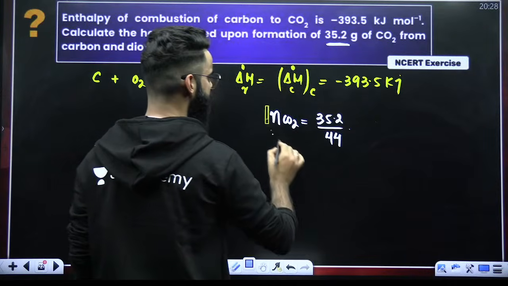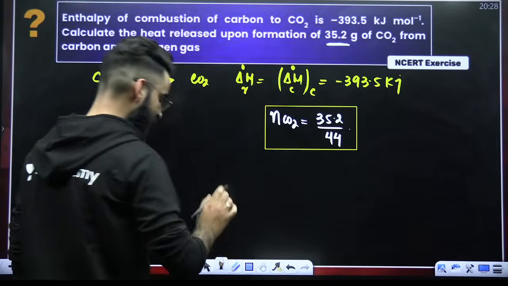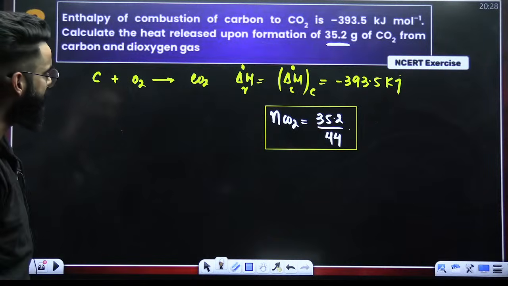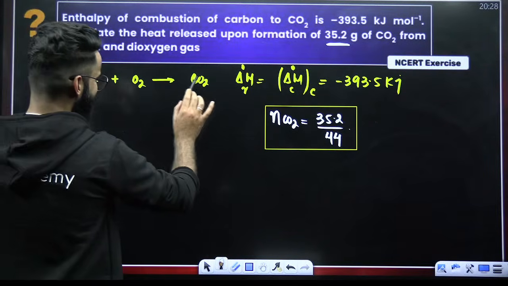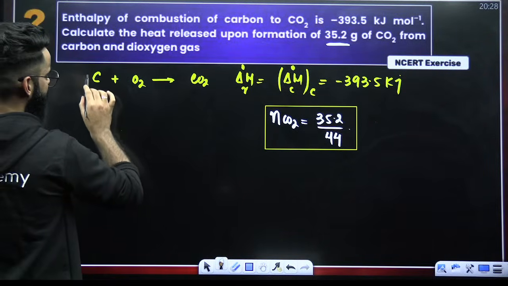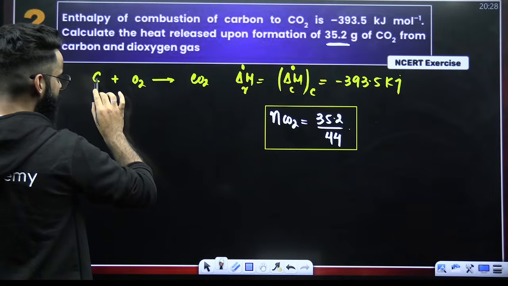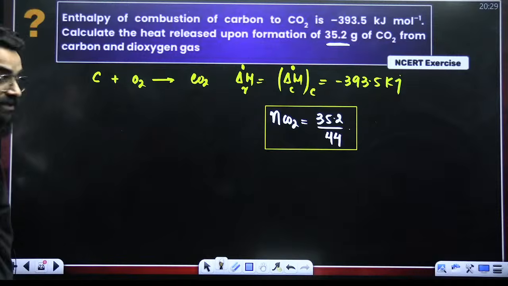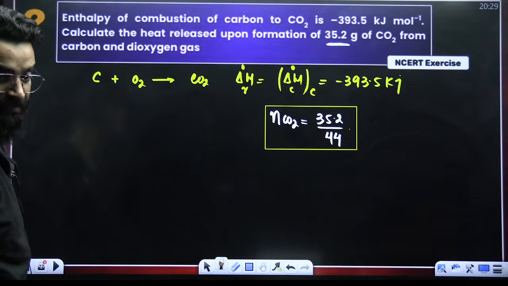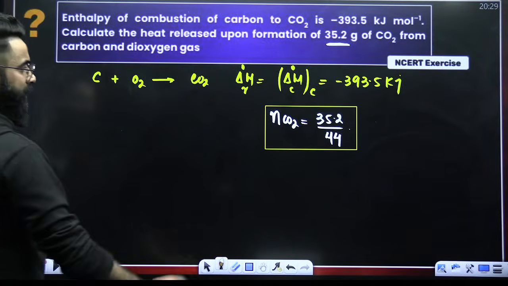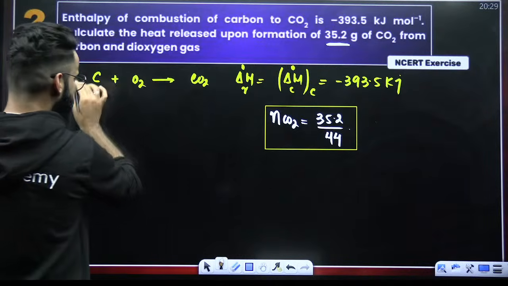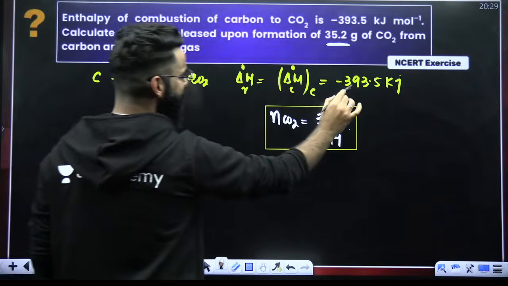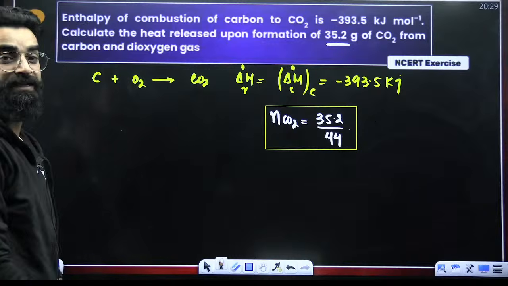So these many moles of carbon dioxide we are supposed to form. Now, my dear students, one thing. If you look at this particular reaction, 1 mole of carbon is undergoing combustion, right? Perfect. At the same time, 1 mole of carbon dioxide is formed, right? And in this particular reaction, how much heat is released? 393.5 kilojoules of heat is released.